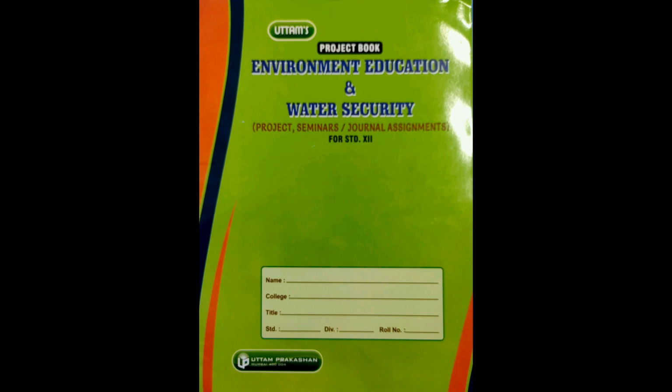First we are going to discuss this in the Uttam publication book. So here you are going to see in the Uttam publication book on page number 8, they have given you project topics. There are 41 different project topics they have given you, any one of which you can select as your project topic. Then inside they have given you where you have to start writing. There you can write the title, any topic which you are selecting as your project. For example, if you are taking water security as your project topic, you are going to write water security as your title.